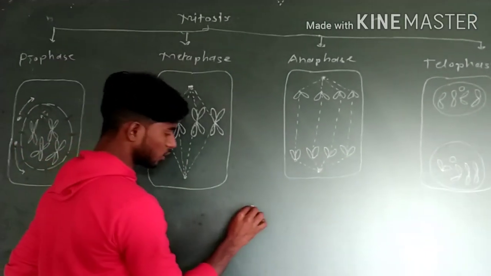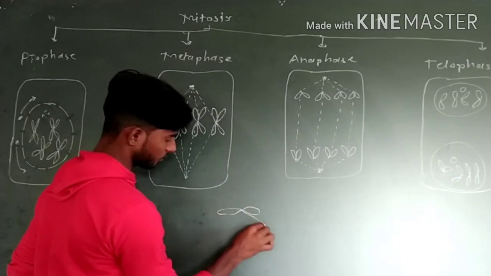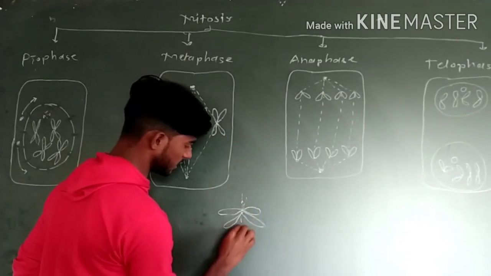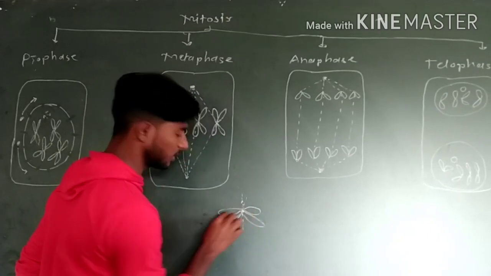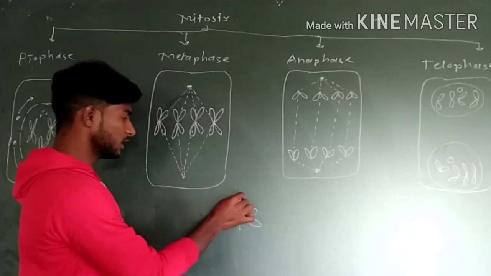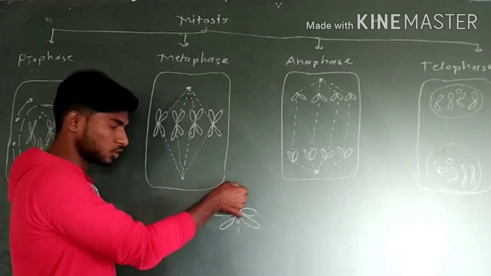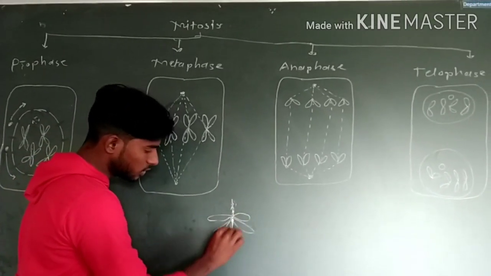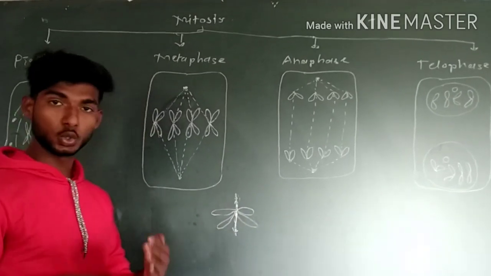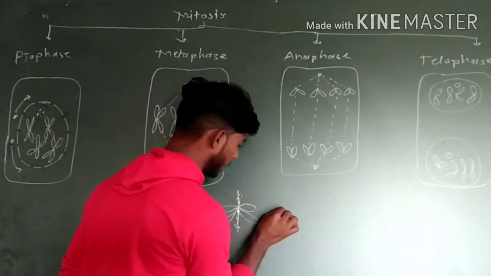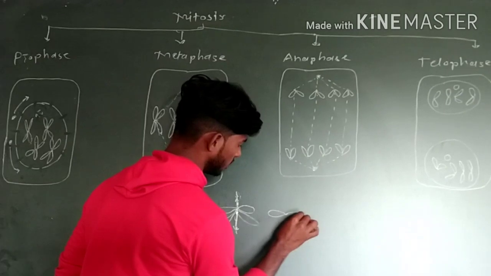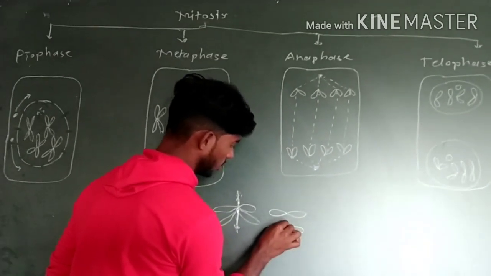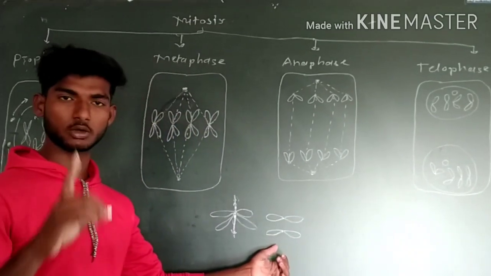Suppose this is the chromosome. This is the spindle fiber, and this is the spindle fiber. This is the centromere of the chromosome. This spindle fiber pulls the chromosome to the upward side, and this spindle fiber pulls the chromosome to the lower side. Due to that, the chromosome breaks at the centromere. Now this is one full chromosome.